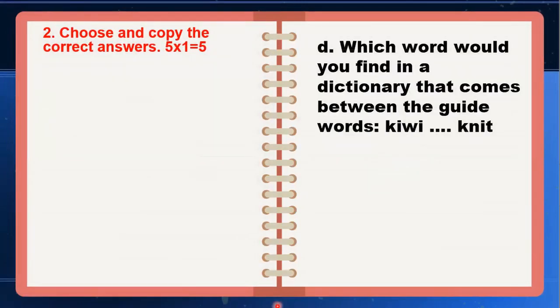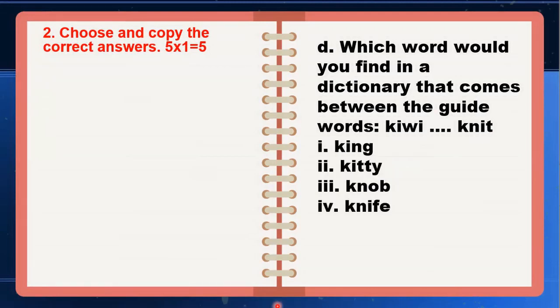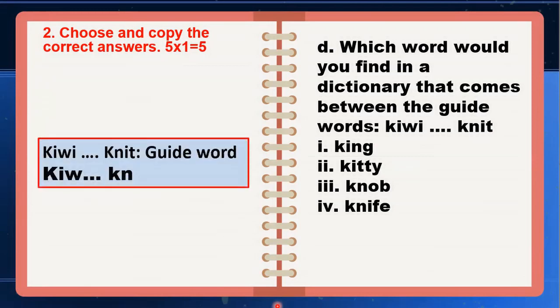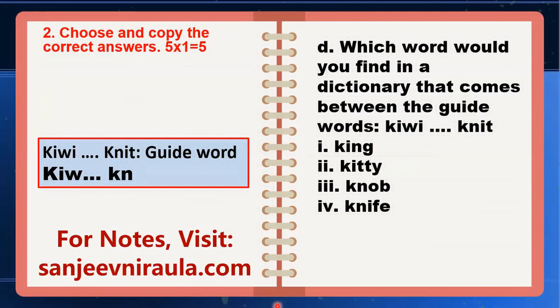Next question D, which word would you find in a dictionary that comes between the guide words kiwi and knit? Here you have king, kitty, knob, and knife. So guide words you have kiwi and knit. Now, the important thing for you to consider is what a guide word is. In a dictionary page, the first word is kiwi and the last word is knit, something which you find on the top, and other words come in between kiwi and knit. Therefore, when you are looking for a word, it must come after kiwi and it must come before knit. In this very condition, only one word fits, and that is knife.